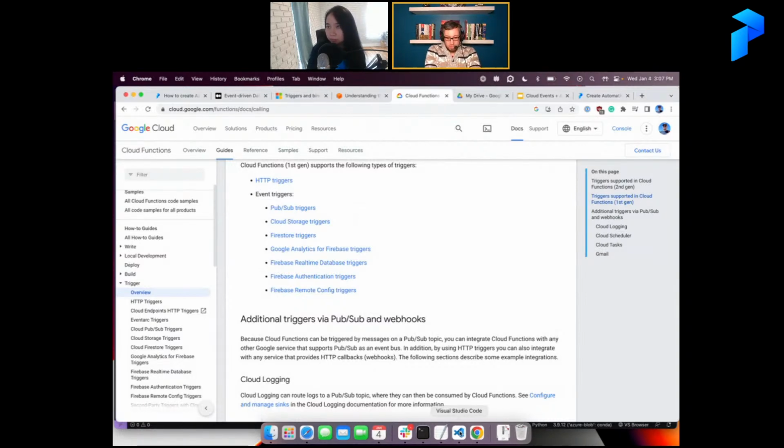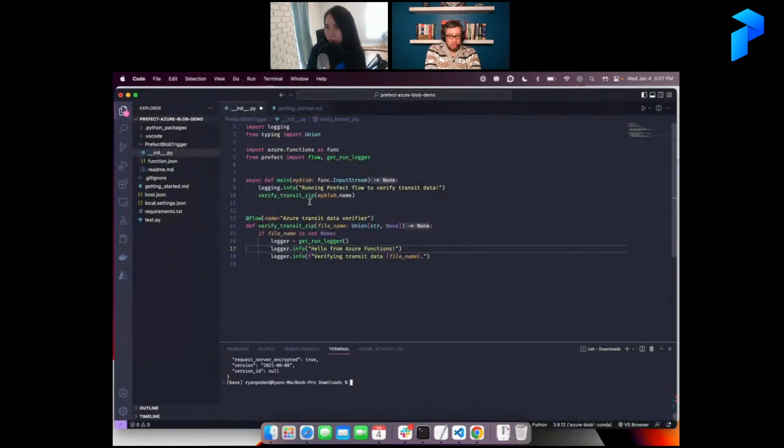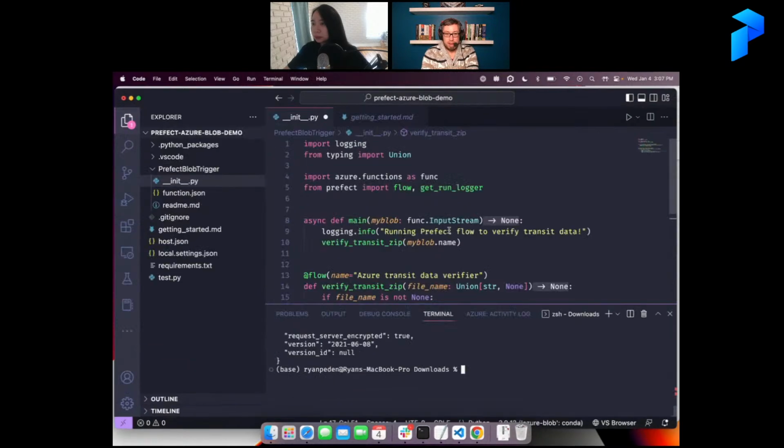So, just to give you an idea of how that looks, here is my really simple Prefect flow that I want to run in an Azure function. You might zoom in on the code. Sure, if I can. How's that?